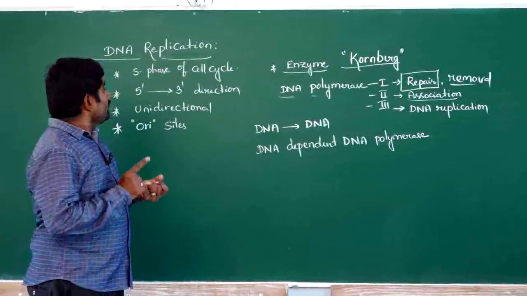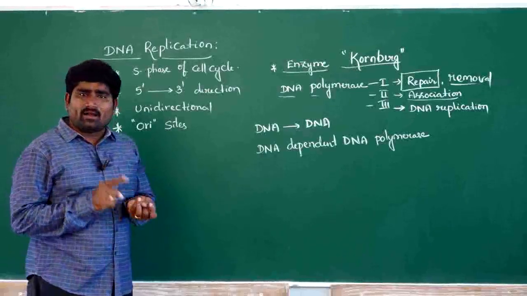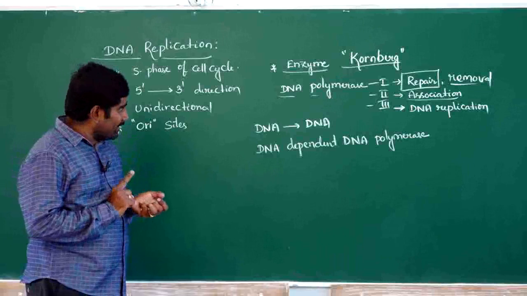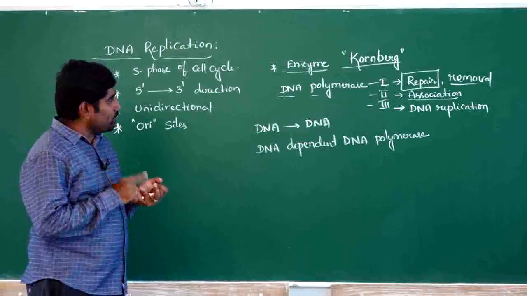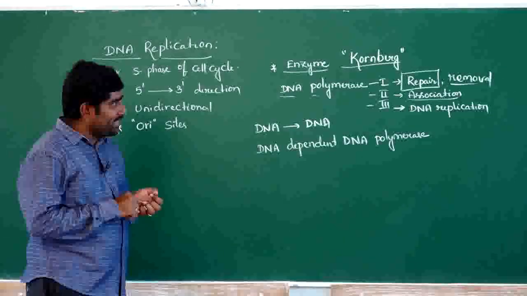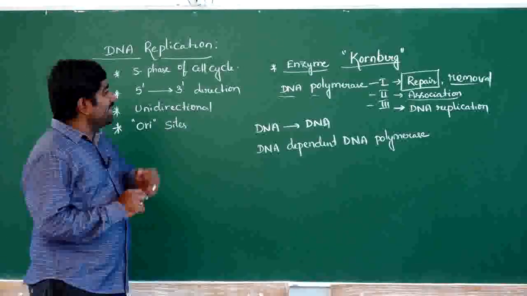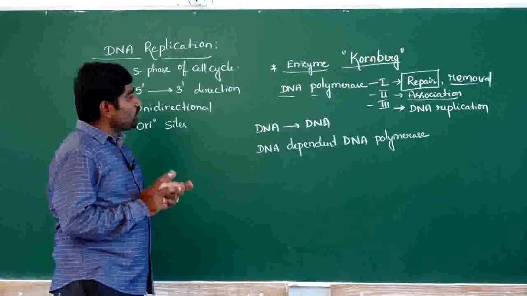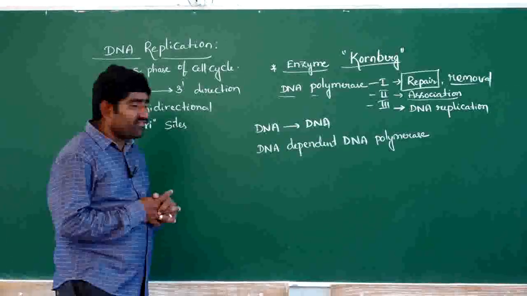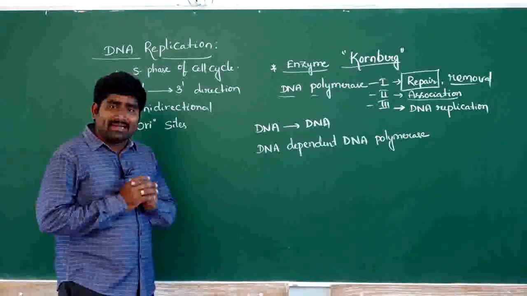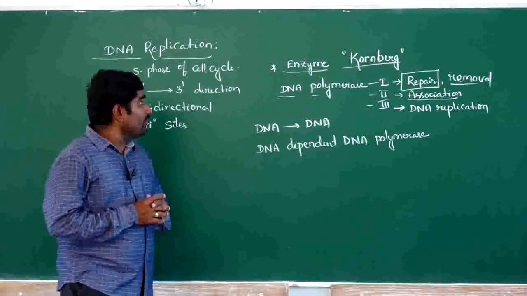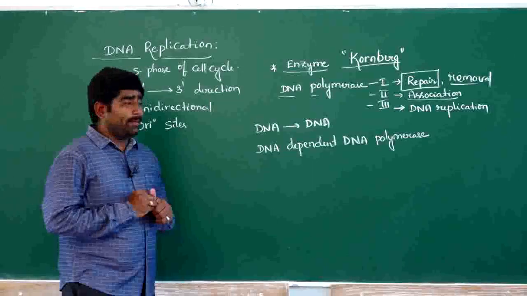DNA polymerase 1 helps in repairing DNA and removal of RNA primers, and DNA polymerase 2 participates in association and dissociation of the enzyme to DNA.